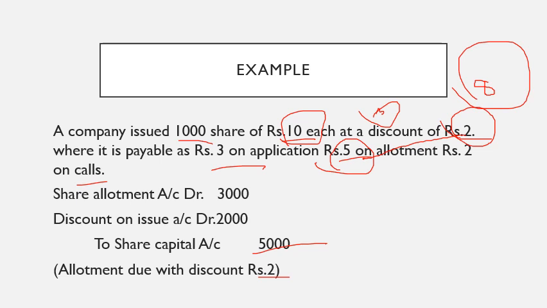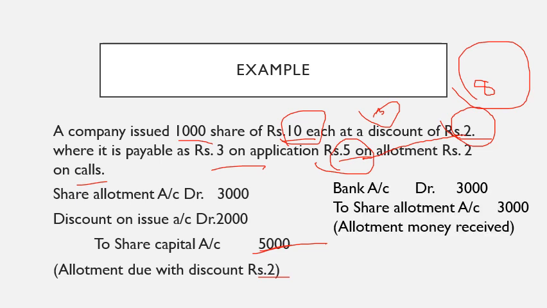Share allotment account debtor, after deducting discount from the allotment money: 5 minus 2, 3 into 1000, 3000, and discount account debtor, discount is 2 into 1000, which becomes 2000, to share capital account. Share capital will be fully called up. Then they will be receiving the allotment money, bank account debtor to share allotment. This 3000 rupees is received here.